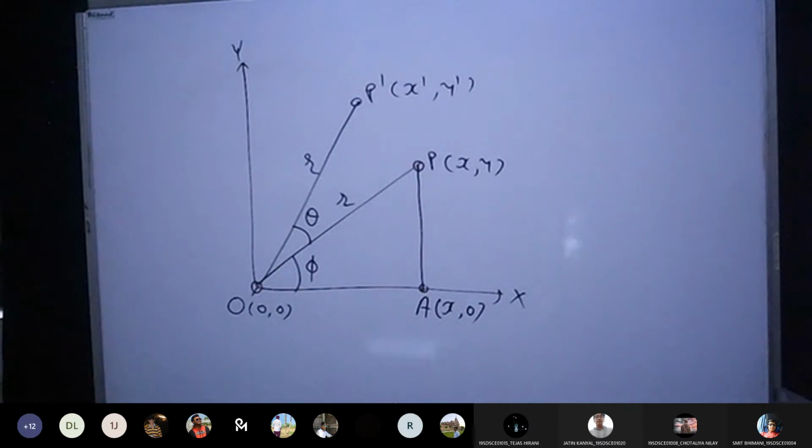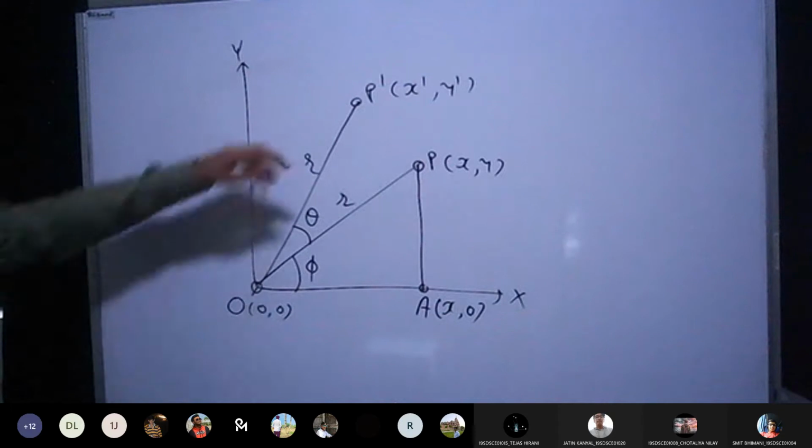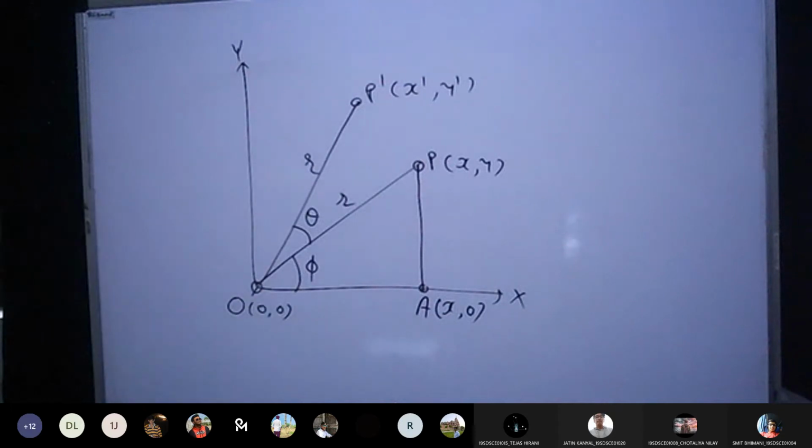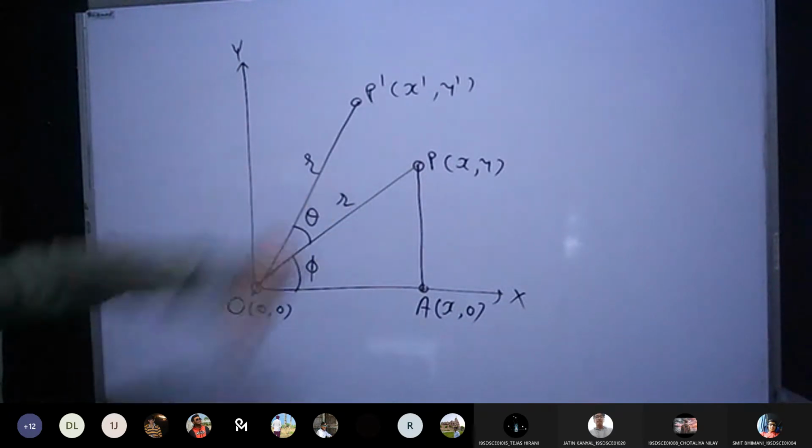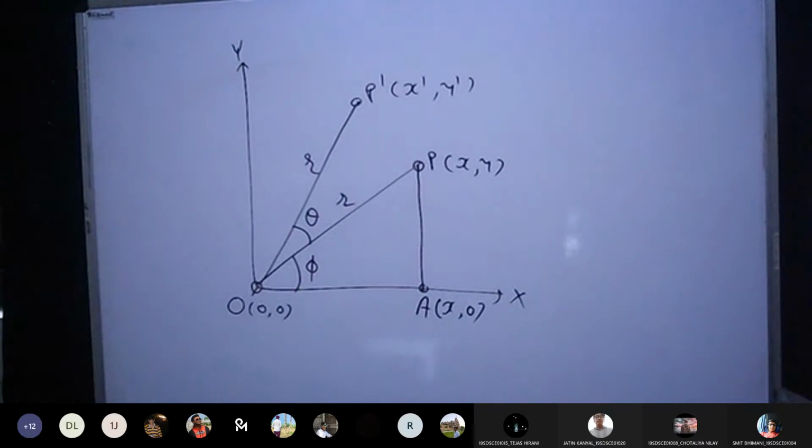So I have got the point which is x, 0. As of now, for this triangle PAO, I have the coordinates of all 3 points. Now one more thing, I want to find the length of each side. So I can say length of OP is R. Yes or no? Length of one side which is OP, the hypotenuse, is R. Correct?